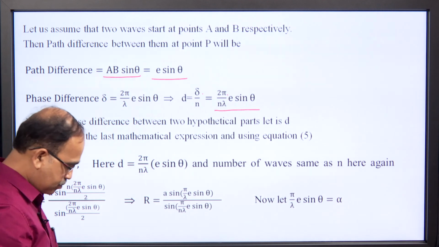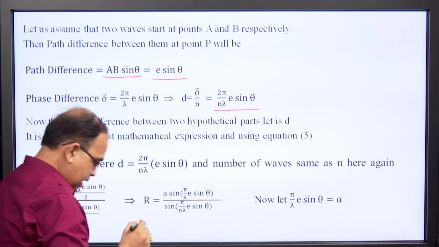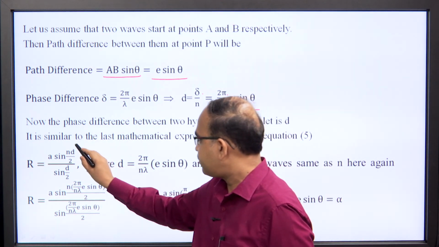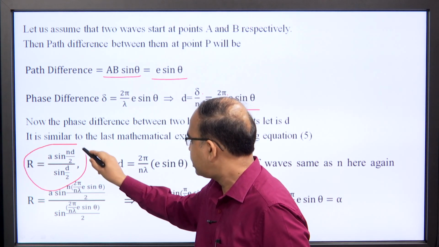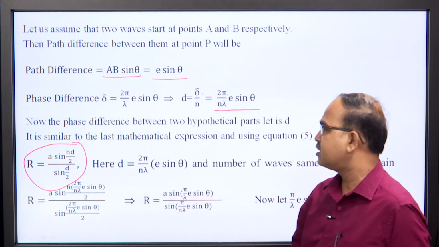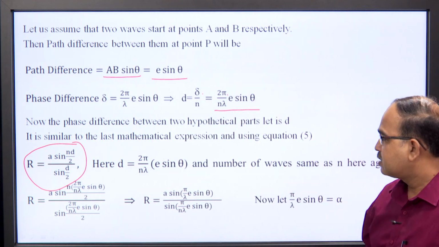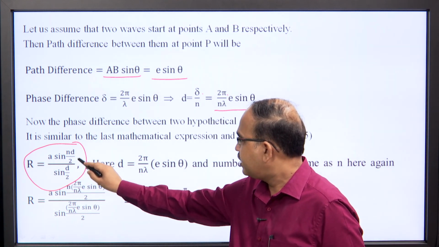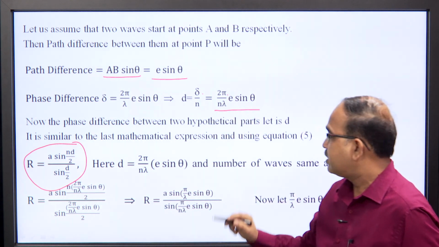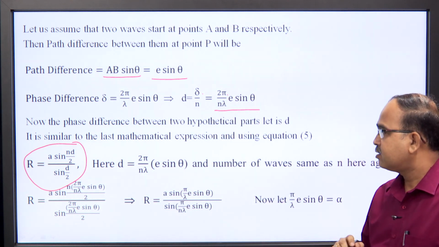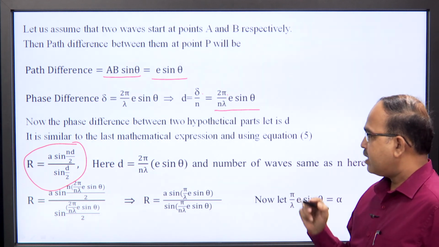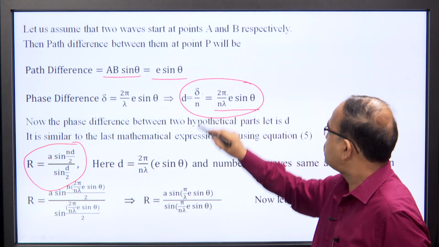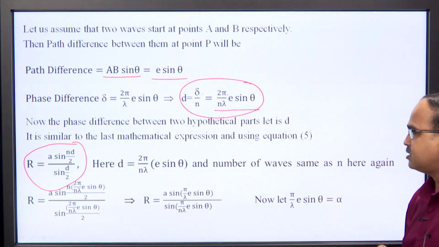Now, we have an expression that we have already calculated, that the resultant amplitude of n simple harmonic waves of equal amplitude, equal frequency, but phase increasing in arithmetical progression is, as equation 5 earlier, R is equal to a sin(nd/2) over sin(d/2). Here again we have assumed a as a, small n as small n, and d given by delta by n as 2 pi over n lambda e sin theta.